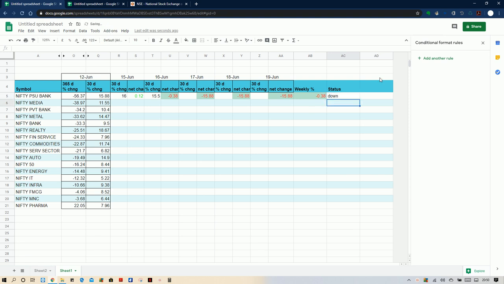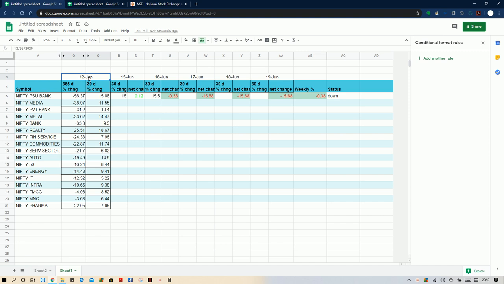So up or down you can write down here, but overall we need to see that the weekly change should be above this base. You can start from the start of a month, but as a test case you can start it now. It is only 12th June, so you can start it from the start of a month, like 1st of June, or you can continue the data here and then extend it to the next month.